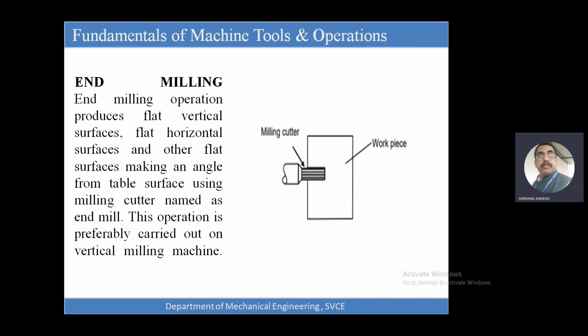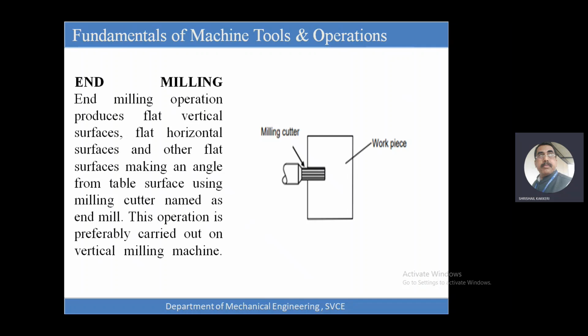End milling is where the end should be finished. For example, I want to make grooves in the surface. Please be careful. I want to create a groove here, or here. To create the groove, the tool will be moved into the workpiece so that the groove cut will be done.